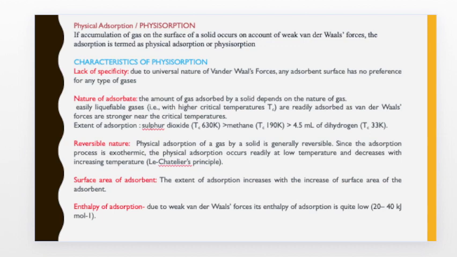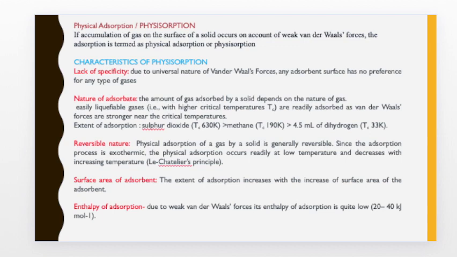So in general terms, it is defined as the accumulation of the adsorbate on the adsorbent due to weak forces like van der Waals forces, then the adsorption will be considered as physical adsorption or physisorption. There are very characteristic properties of this process of physisorption.